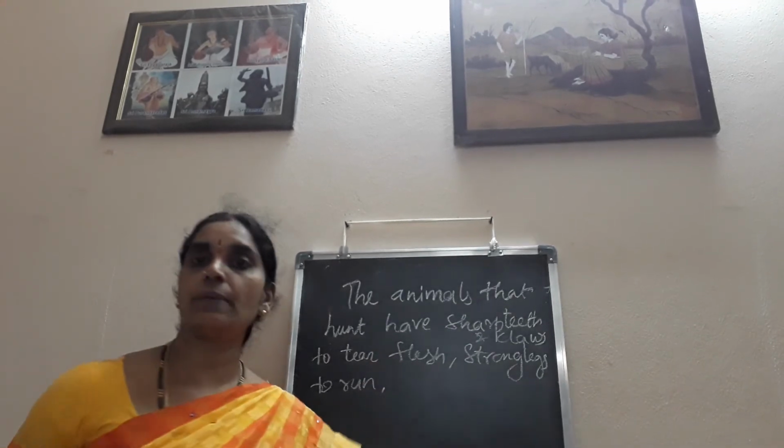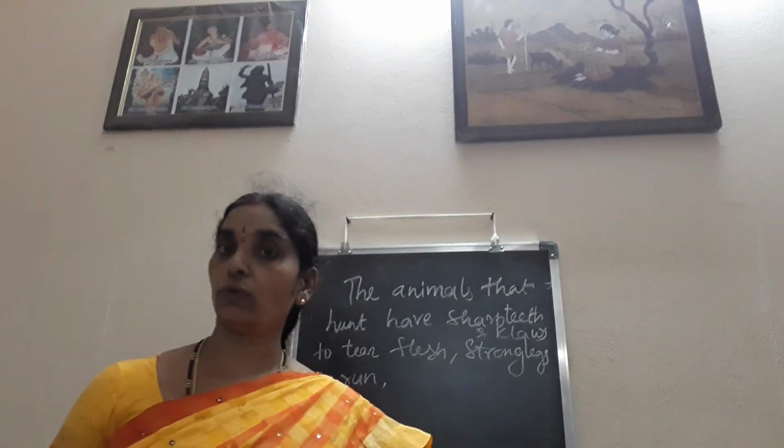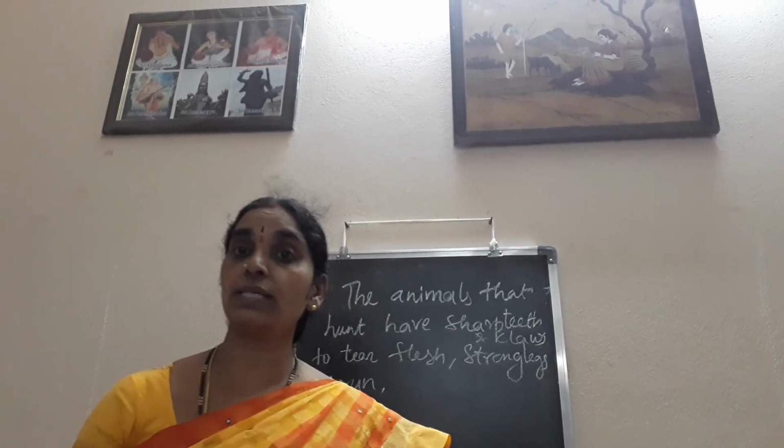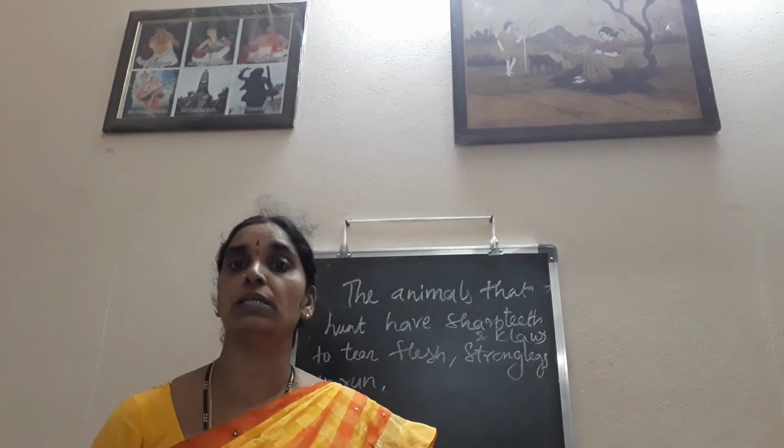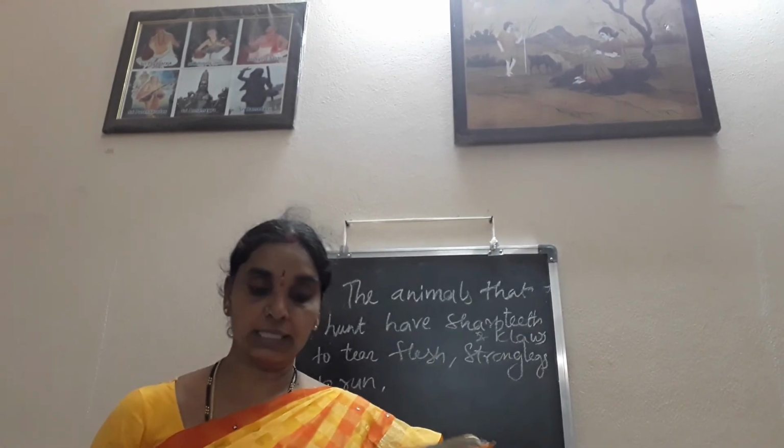escape. So this is about the carnivores and the herbivores, which use the rumination process, and some birds are also herbivores, which depend only on plant foods. Understood? I think so, ma.